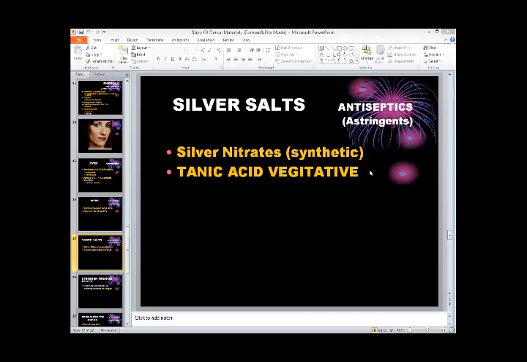Some coagulate, some precipitate. Some oxidize that particular area, especially when we are talking about anaerobes. And some deoxidize that area. So there are different actions of these chemicals, and we use them in dentistry according to their actions.